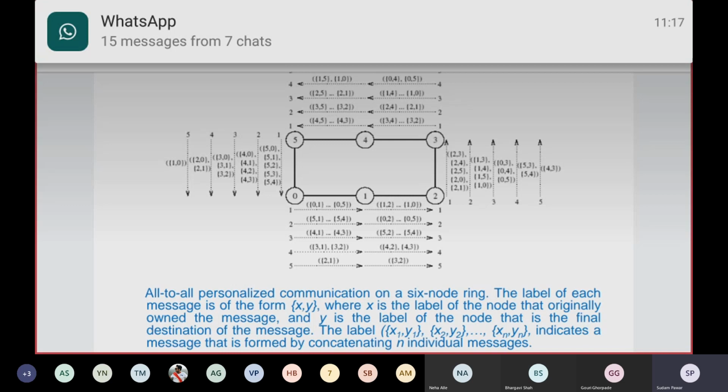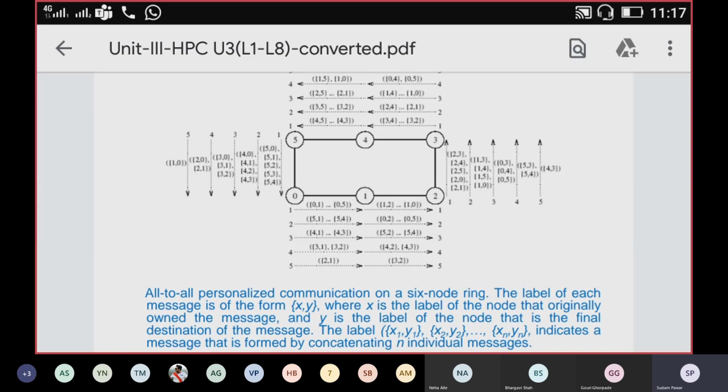In every step, it will receive the message sent by one node, and the rest of the messages will be forwarded to the next node. So in the first step, every node receives a total of 5 messages, it will retrieve one message and forward the 4 messages to the next node. In the second step, every node will receive 4 messages, retrieve one message and forward 3 messages. In step number 3, every node will receive 3 messages, retrieve its own message and forward 2 messages.